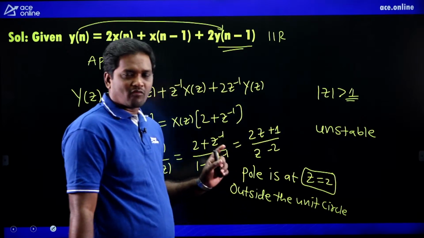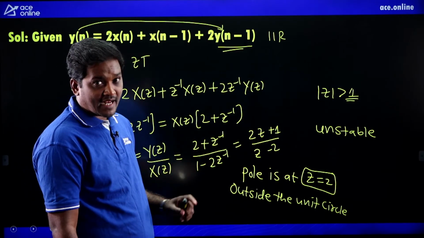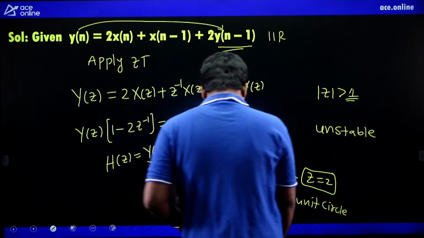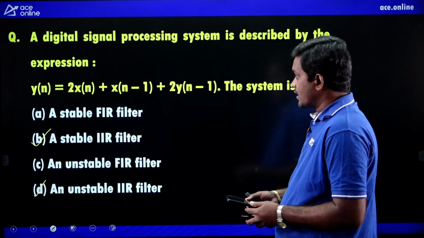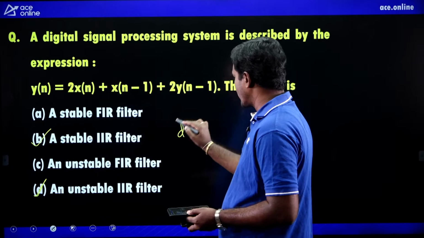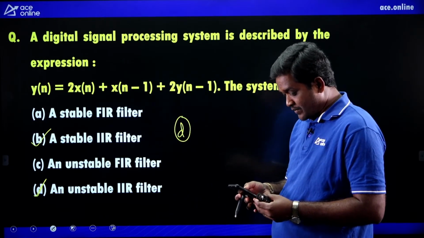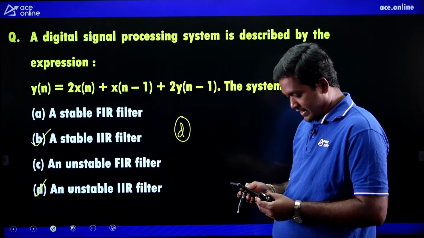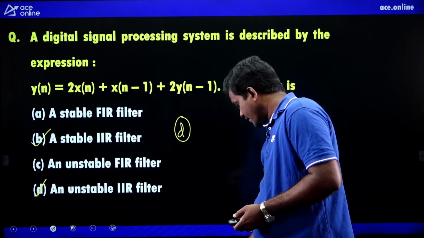Now finally tell me, what is the type of this filter? It is an IIR filter and unstable filter. IIR and unstable. Anybody given the option? Yes, it is an unstable IIR filter. D is the right option. Okay, yes, D is the right option. Next one.